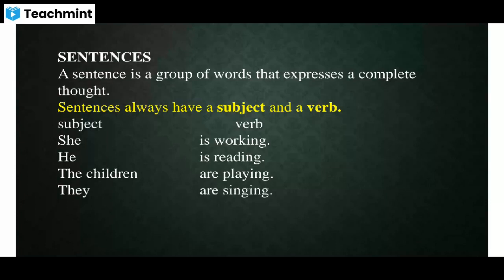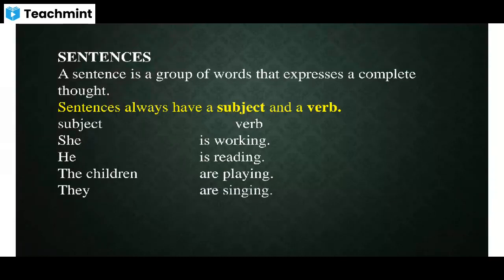A subject. For example, look at the example which is visible on your screen. She is working. He is reading. The children are playing. They are singing. In each and every sentence, we see a subject, right?